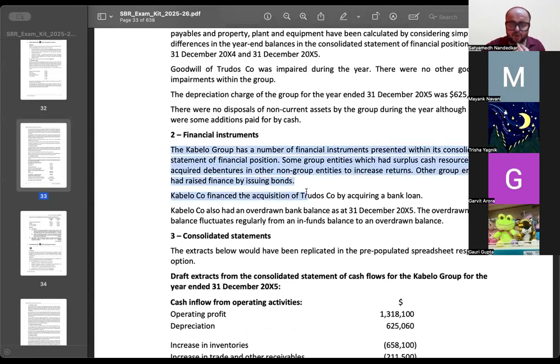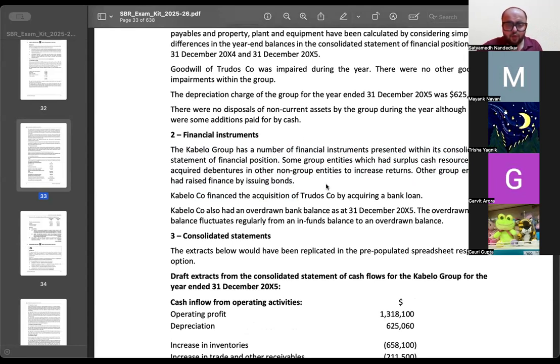Cabello Group has a number of financial instruments presented within its consolidated statement of financial position. Some group entities which had surplus cash resources had acquired debentures in other non-group entities to increase returns. Other group entities had raised finance by issuing bonds. Cabello Company financed the acquisition of Trudeau's by acquiring a loan.